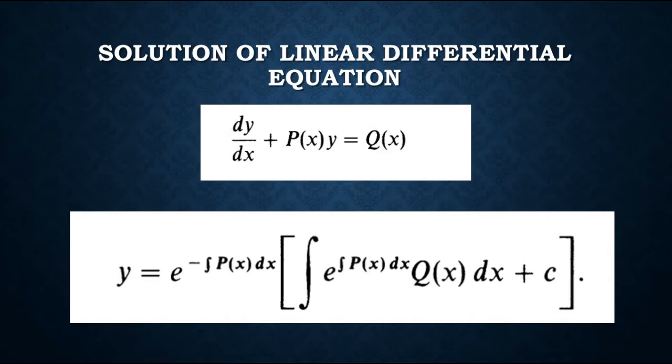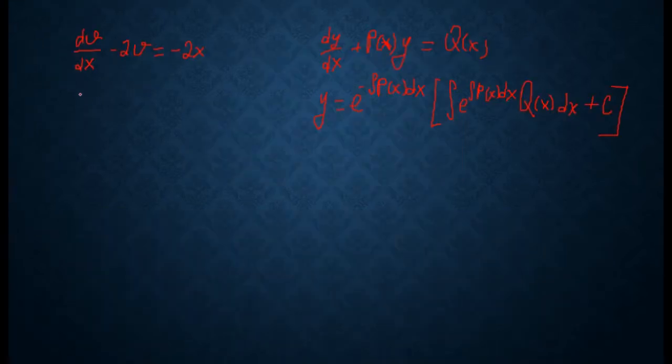Let's consider an example. Let's solve this differential equation, which we see is in standard form. Instead of y, here we have the variable v. Our dependent variable will be v.